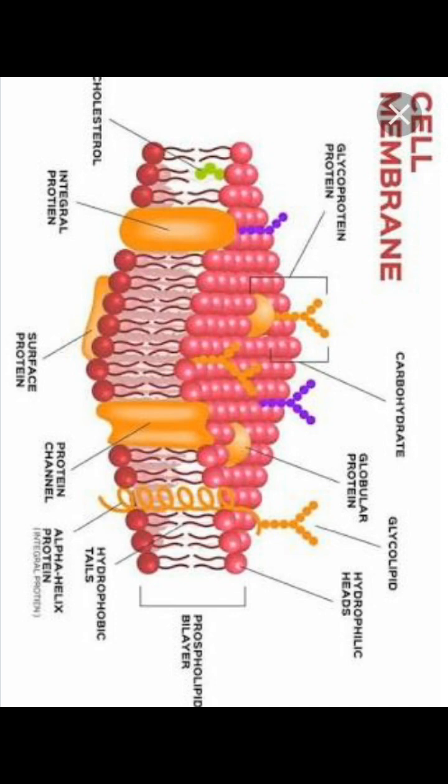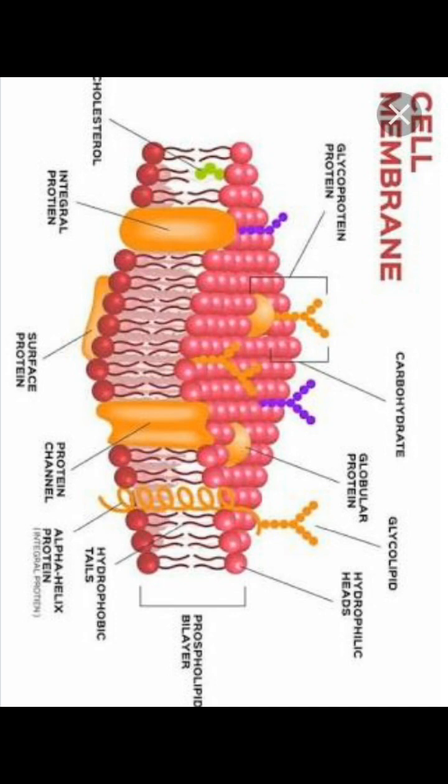Next, one more important point I would like to tell you here, that the ratio of proteins and lipids varies considerably in different cell types. In human beings, the proportions of proteins and lipids are as follows. The membrane of the erythrocyte has approximately 52% of protein and 40% of lipids.